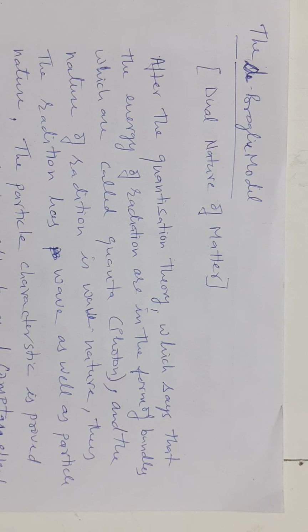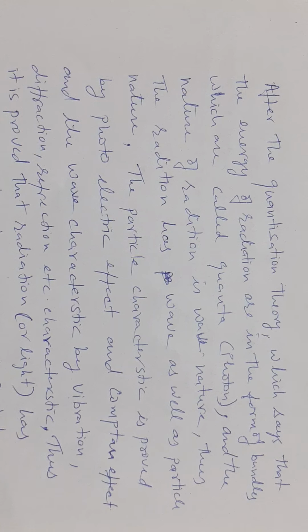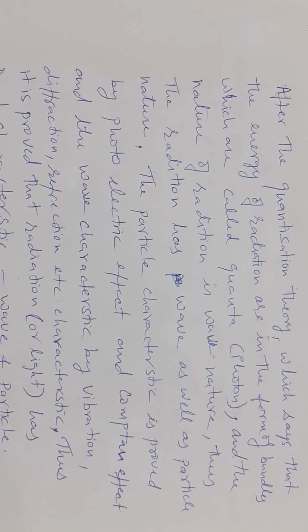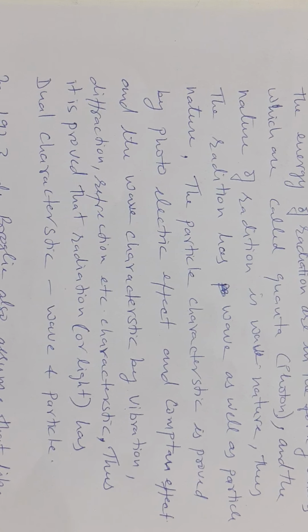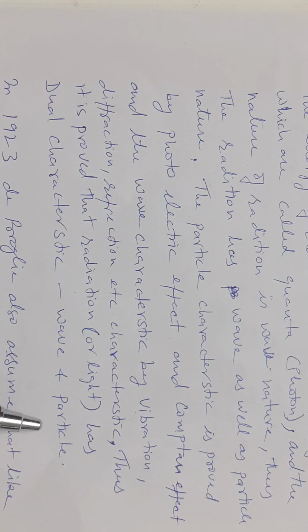The particle characteristic is proved by the photoelectric effect and Compton effect, and the wave characteristic by properties like interference, diffraction, refraction of light or radiations.